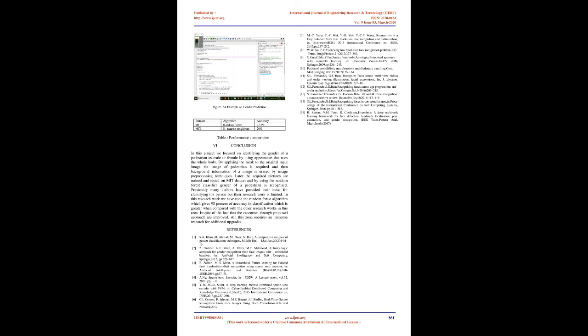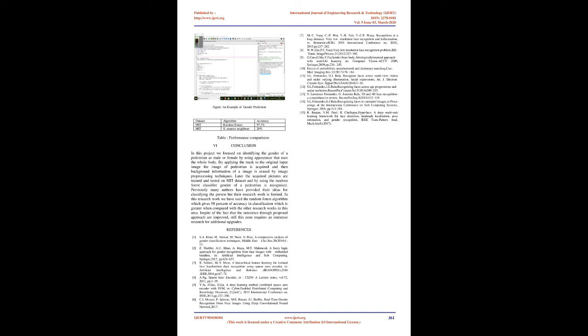It runs efficiently on large databases. It can manage a large number of input variables without variable deletion. It provides estimates of what variables are important in the classification. It has an effective method for estimating missing data and maintains accuracy when a large proportion of the data is missing.